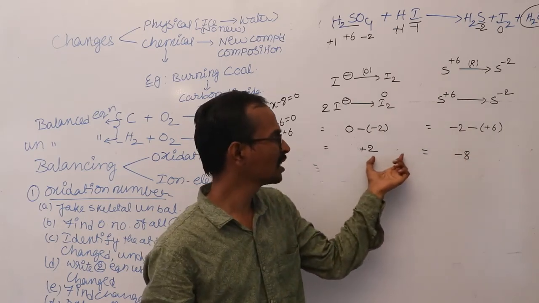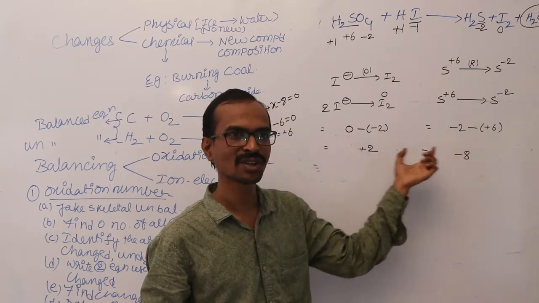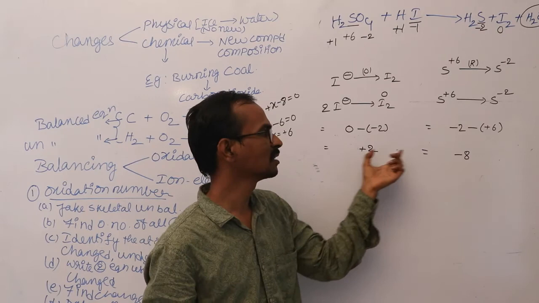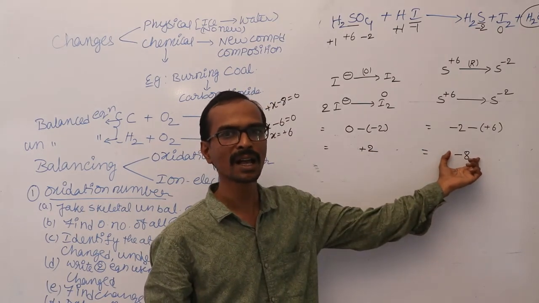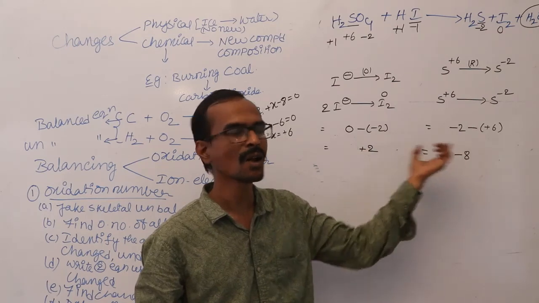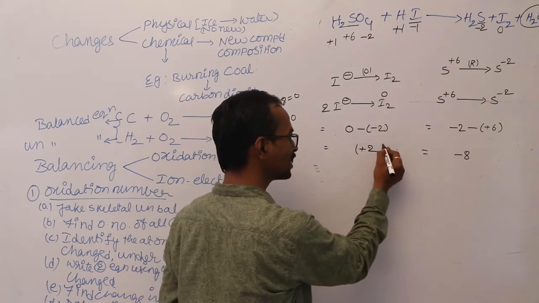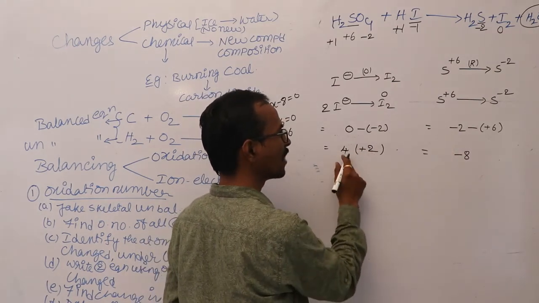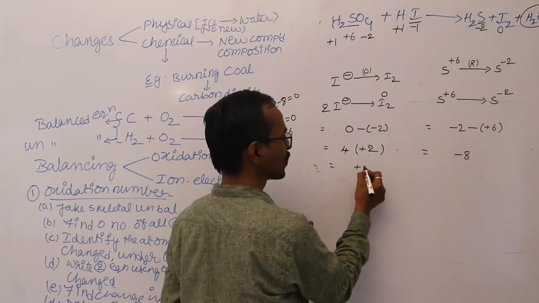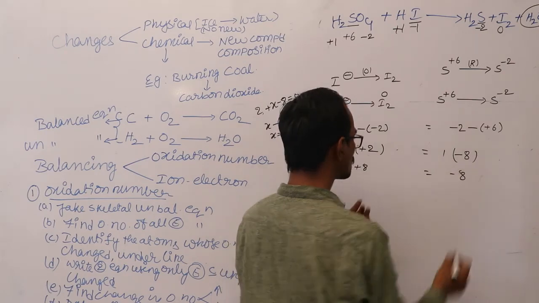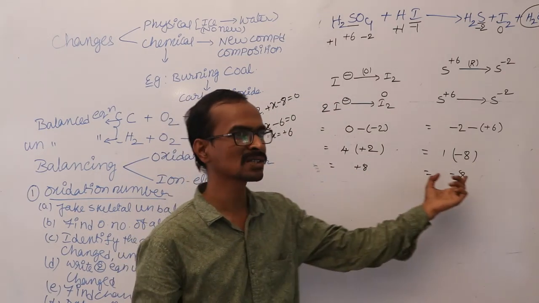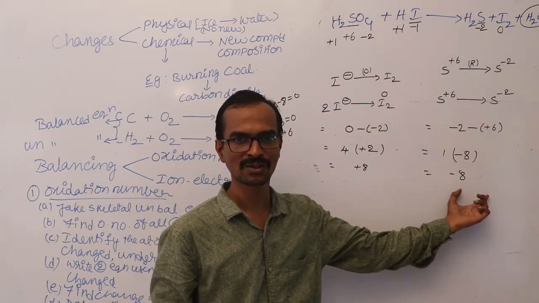To get the number of electrons transferred equal, multiply the change in oxidation number with a suitable number to get the equal value. So if I multiply this +2 with 4, I will get +8 over here. If I multiply this with 1, I will get -8. So the increase in oxidation number is equal to the decrease in oxidation number.